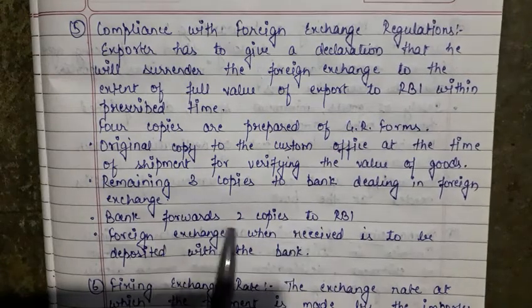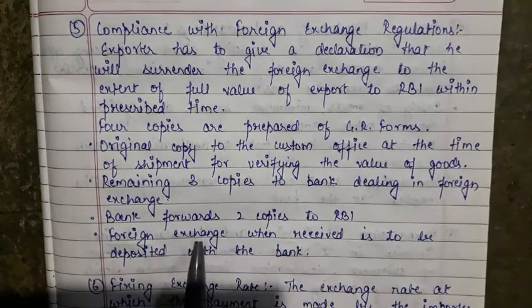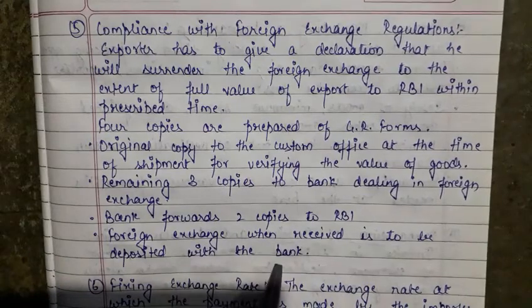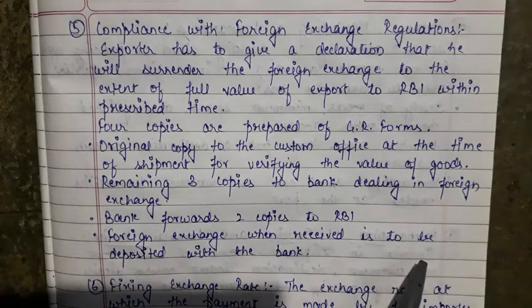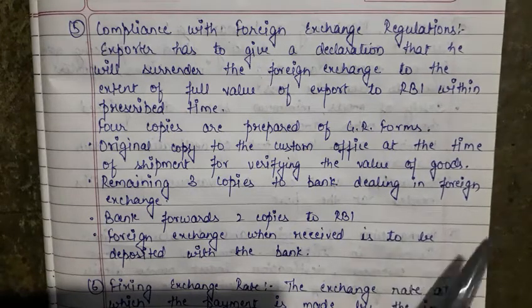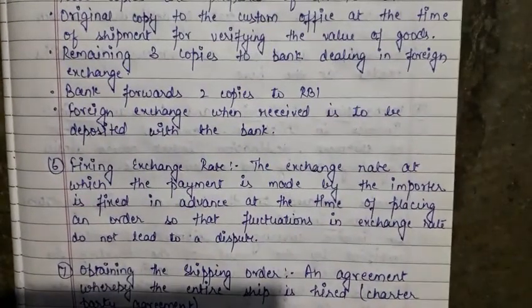Now the bank forwards 2 copies to the RBI, and foreign exchange, when received, is to be deposited in the bank. So this is the complete procedure that an exporter has to follow, and he has to submit the foreign exchange with the RBI.